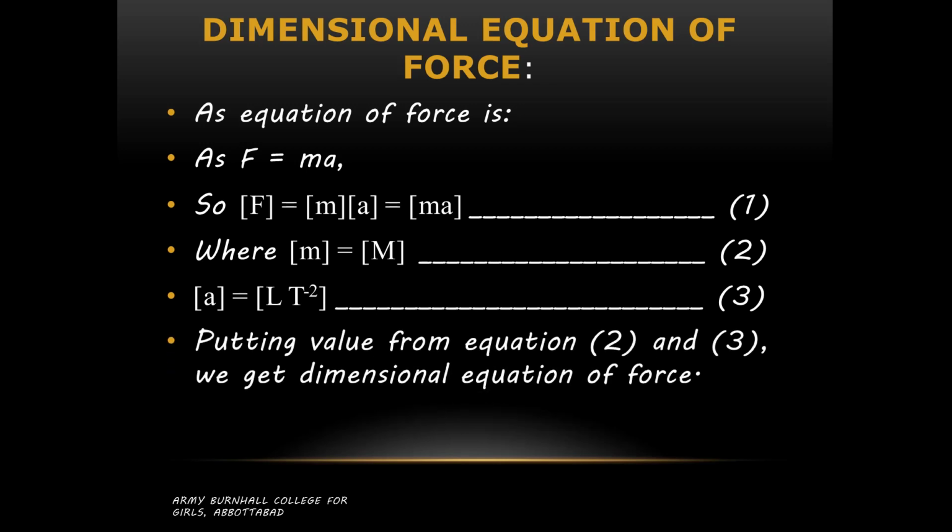By putting these values from equations 2 and 3 in equation 1, we get dimension of force is equal to M L T raised to power minus 2. So it is basically the dimensional equation of force. We discussed the dimensional formula of force initially, where only the right hand side was written, but now we are discussing the dimensional equation. That's why we are using the equality sign over here. Dimension of force is equal to M L T minus 2.